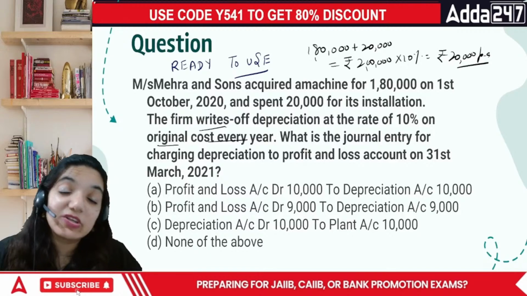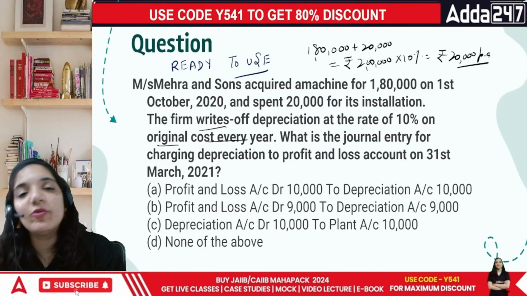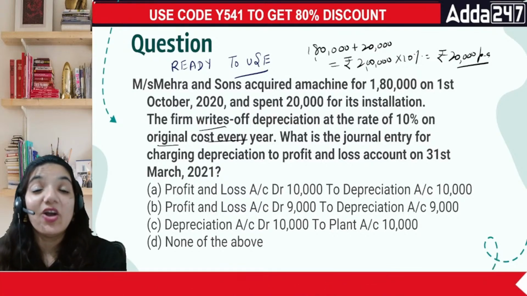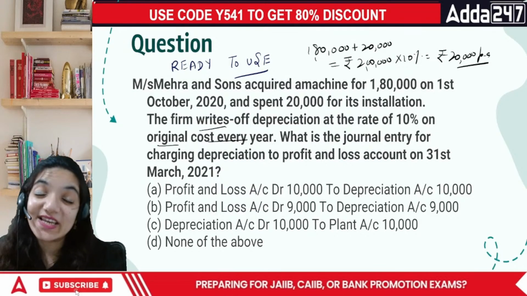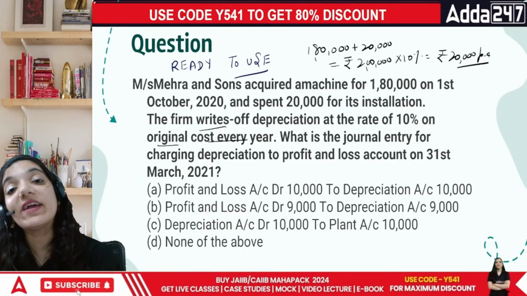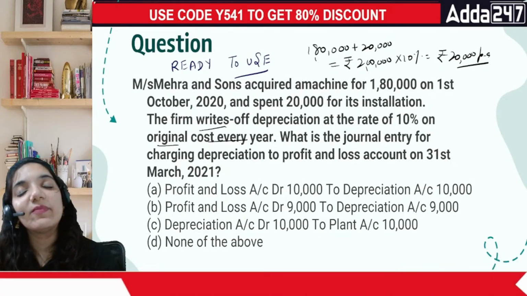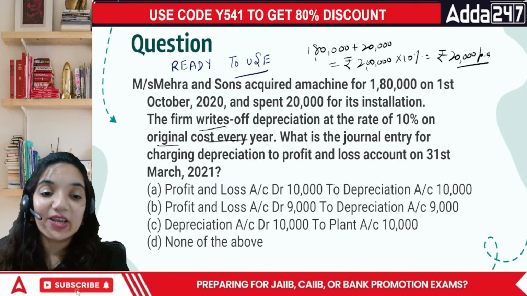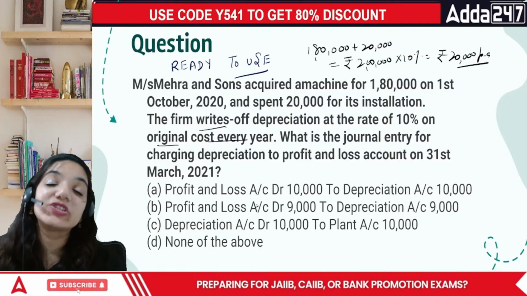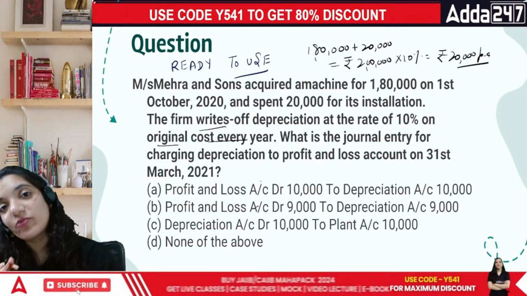In the last question we talked about the WDV, written down value method, where you calculate the depreciation on your opening value. The original cost method, or straight line method, or fixed installment method, says that whenever we record the depreciation, it remains the same as it is calculated on the original value of your asset, and the same installment is continued till the very end.